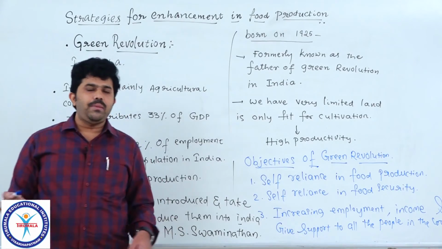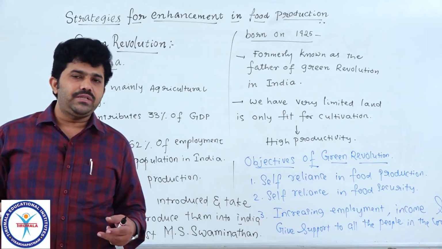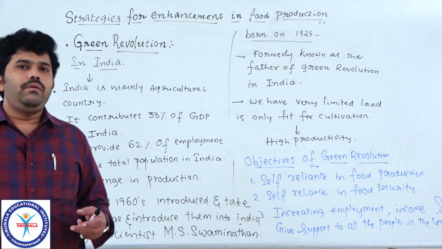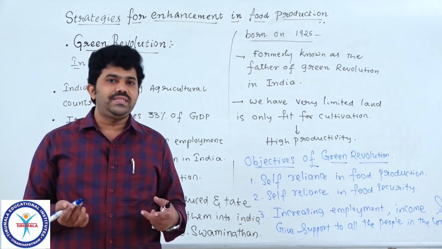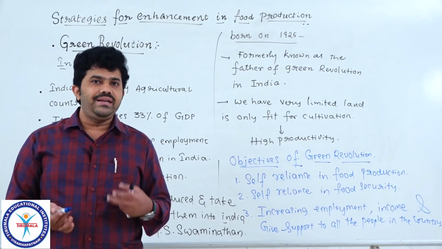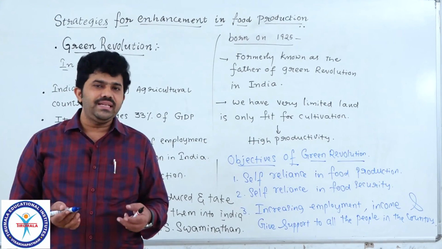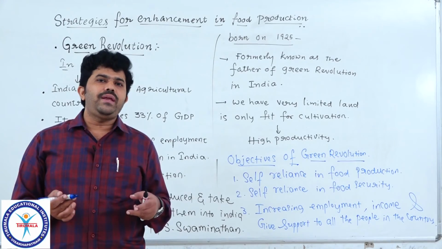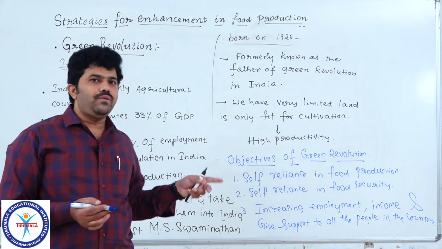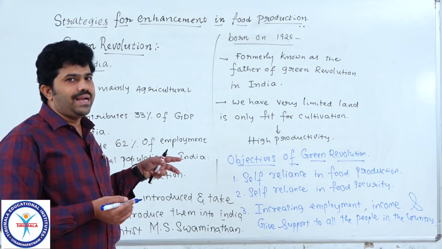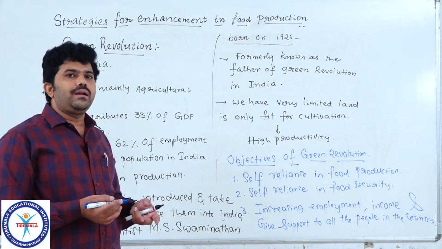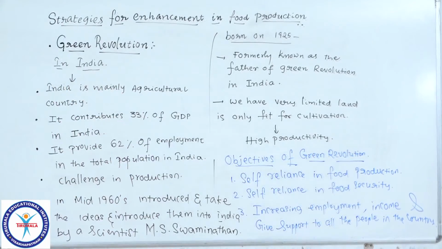Now let us know something about the very important information we have: different HYV seeds for high yield and resistance towards pathogens and insect pests, and what the varieties are. So many varieties are there, but we are discussing a few varieties that were made by these two scientists under the program Green Revolution.